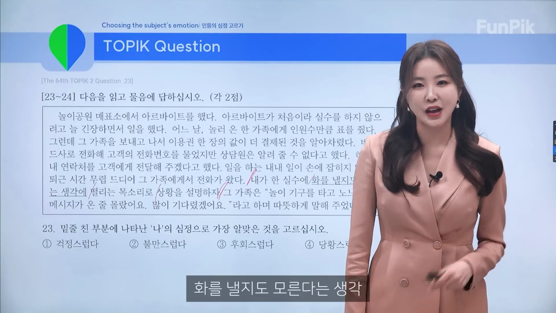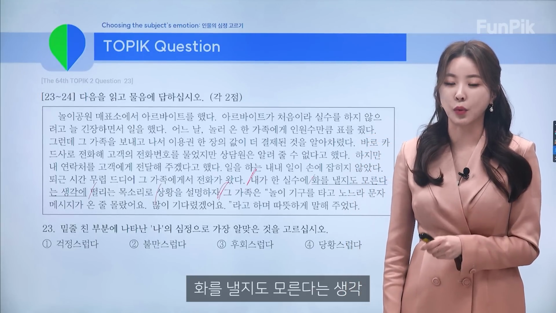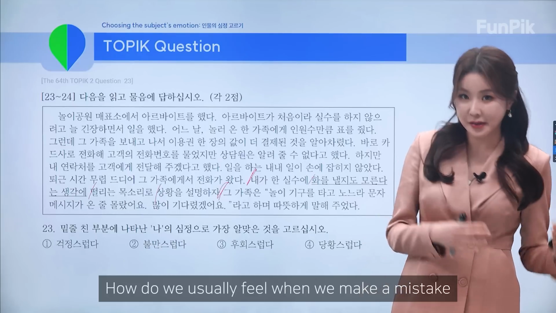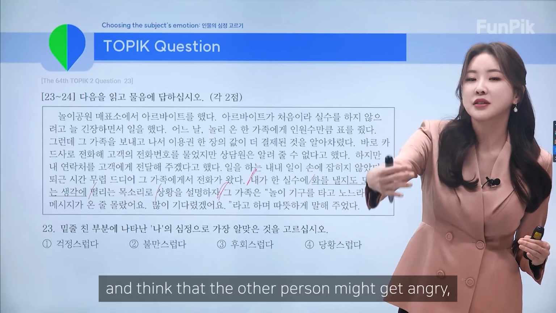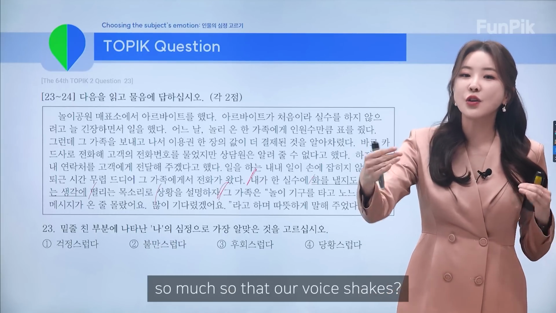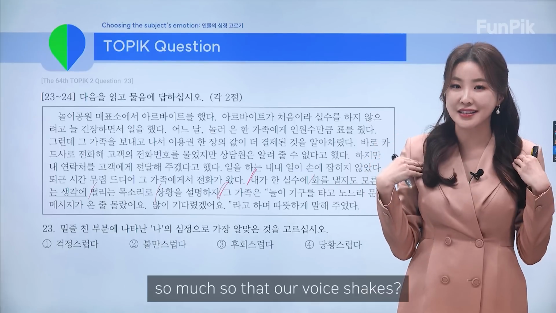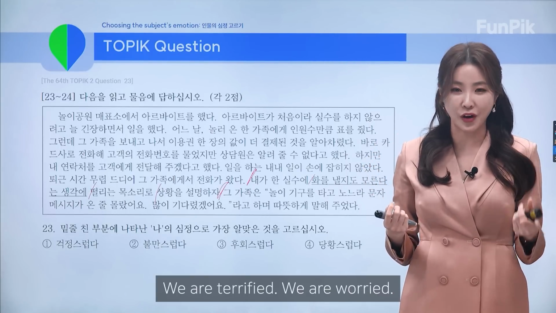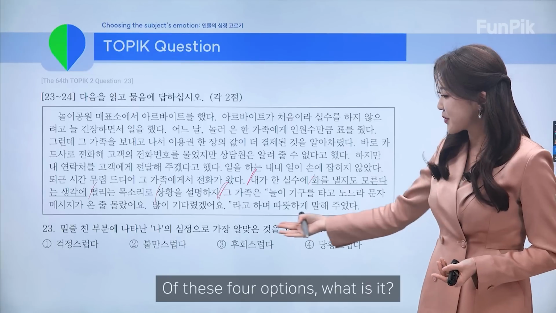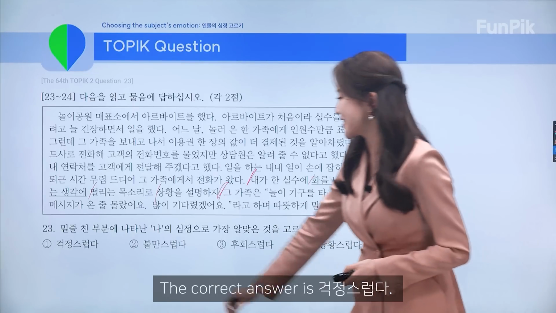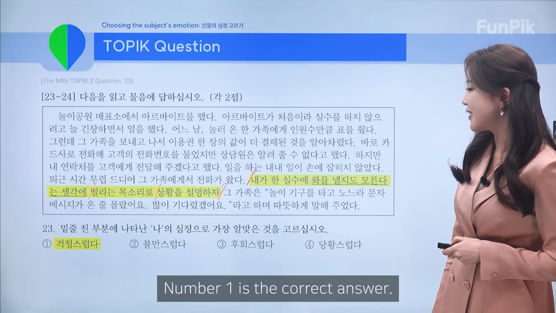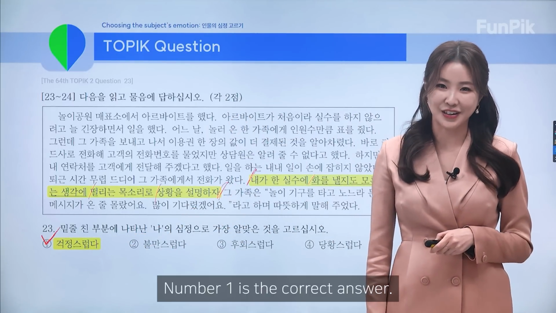All right. 화를 낼지도 모른다는 생각. How do we usually feel when we make a mistake and think that the other person might get angry, so much so that our voice shakes? We are terrified. We are worried. So of these four options, what is it? The correct answer is 걱정스럽다. Number 1 is the correct answer.